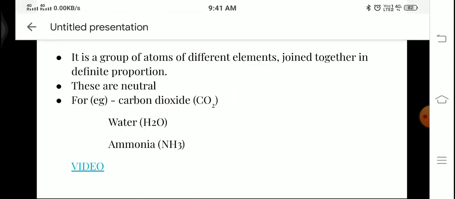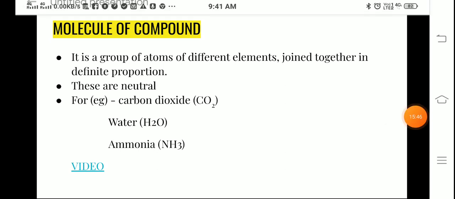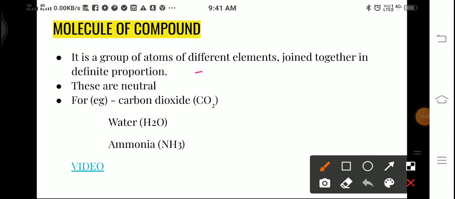Now moving on to molecules of compounds. The first type of molecule was the molecule of an element, made up of the same kind of atoms. Now a molecule of a compound is a group of atoms of different elements that have joined together in a definite proportion. You have seen that elements combine in a fixed ratio, that is, a definite proportion. These are also neutral, as I told you, molecules are generally neutral, they have zero charge.